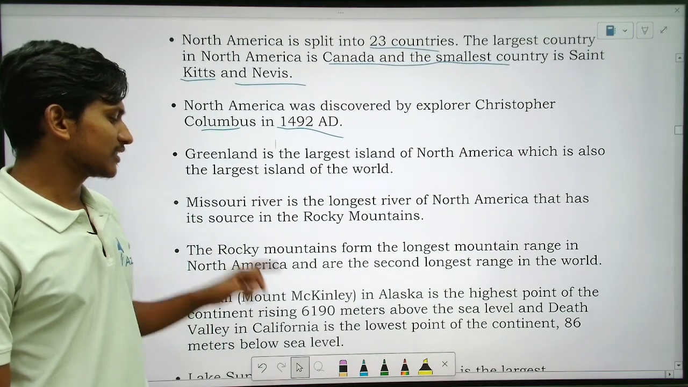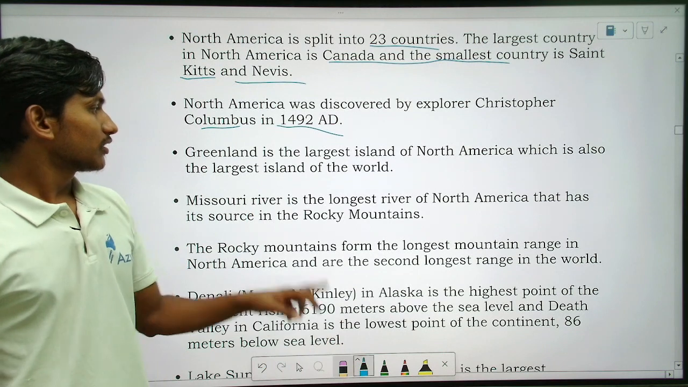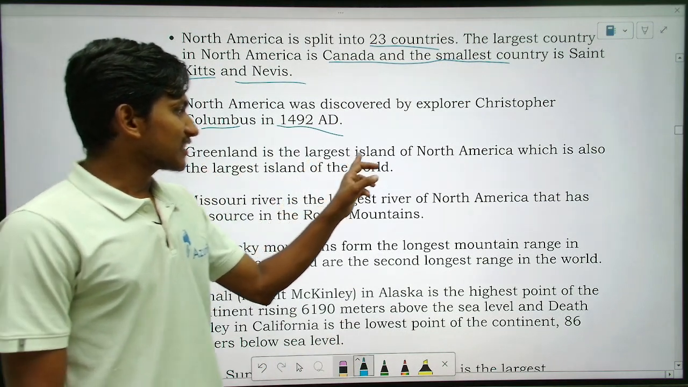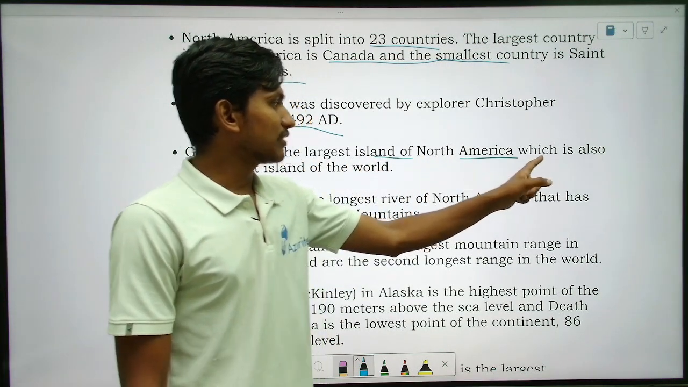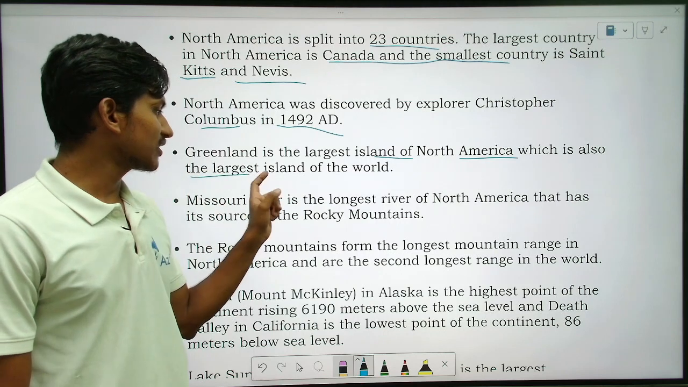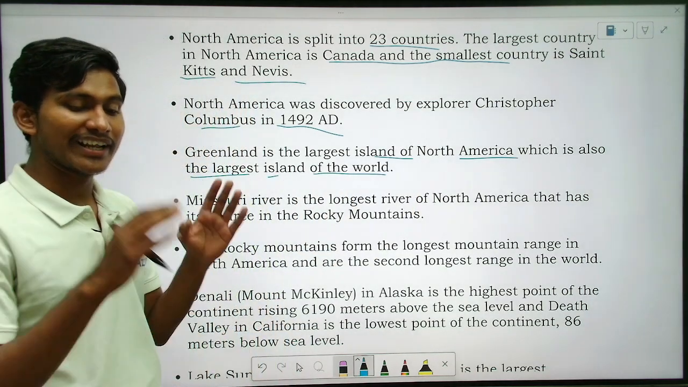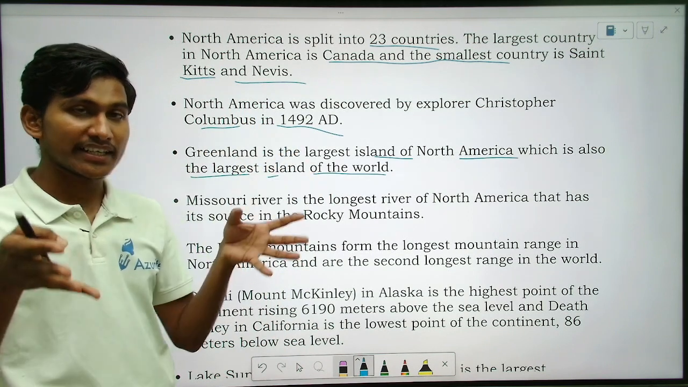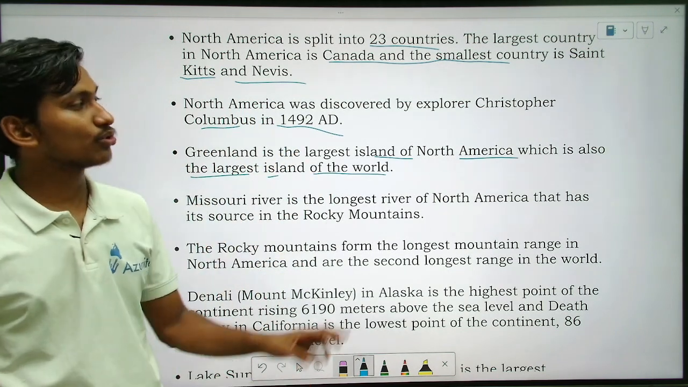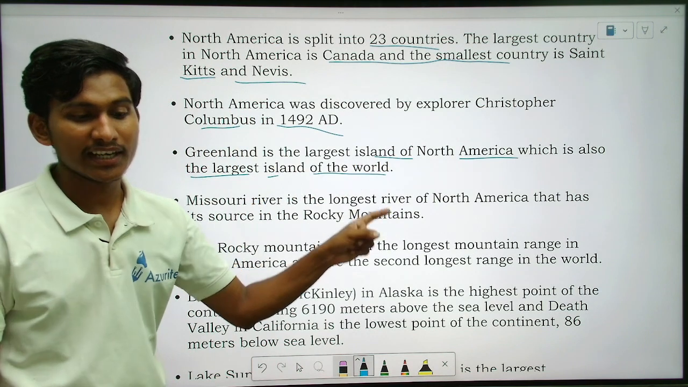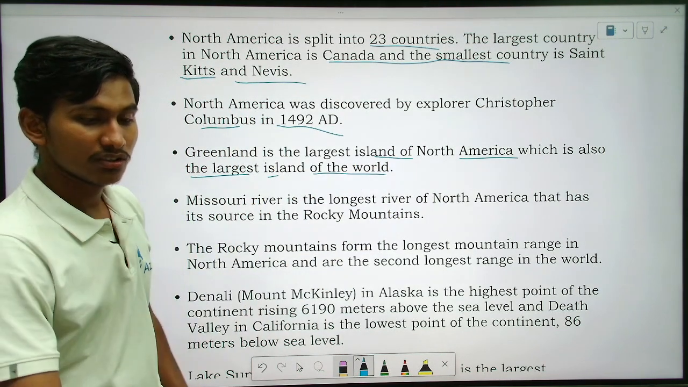So next is Greenland, the largest island of North America, which is also the largest island of the world. So Greenland, island means from all the sides there will be water. So Greenland is the country which has water on all sides.